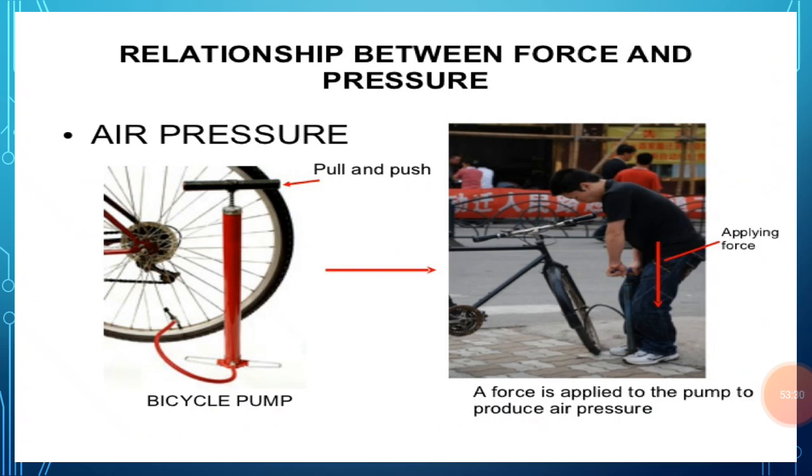So by pushing or pulling we are applying force, and here we are applying force to the pump that produces the air pressure in the tire. Pushing and pulling means that we are applying force. So there is a relation between force and pressure. Pressure is equal to force upon area. We have known that force acting per unit area is commonly known as pressure.